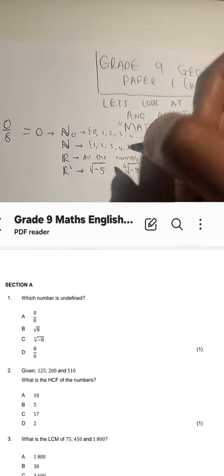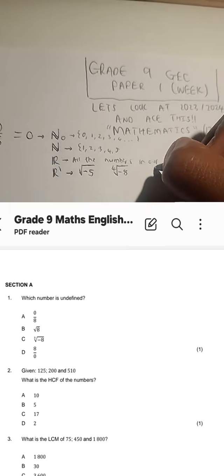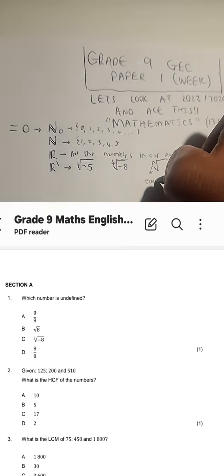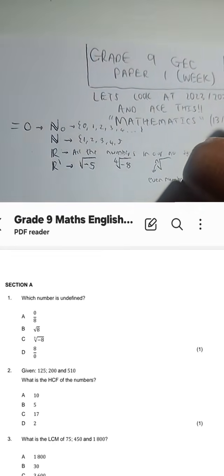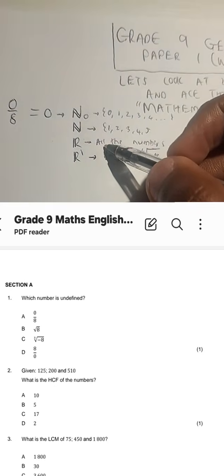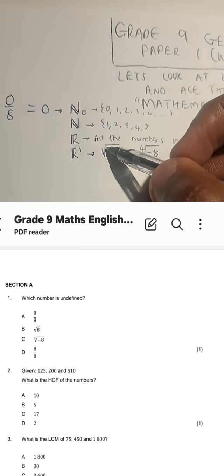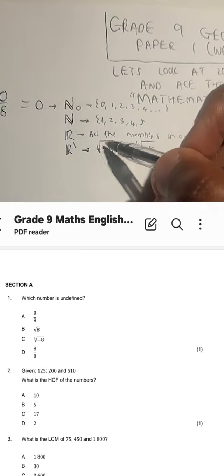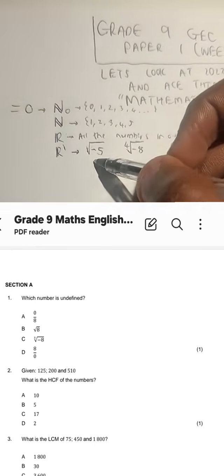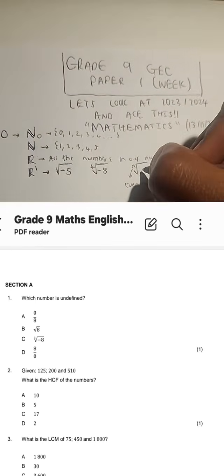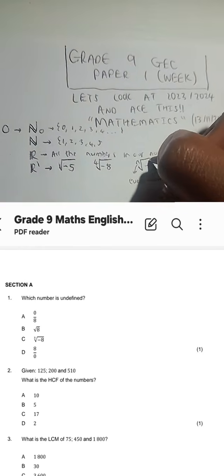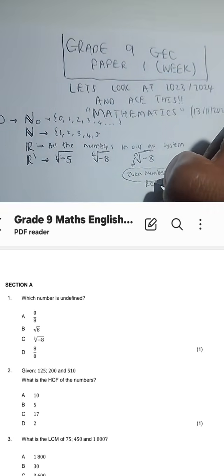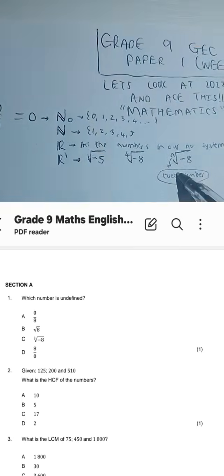Even root, guys, means that the root itself, if we talk about n, would be an even number there. So for instance, the square root has a 2 there. We don't usually write that 2, but that is what we call an even root. So it is non-real whenever we have a negative number underneath an even root.